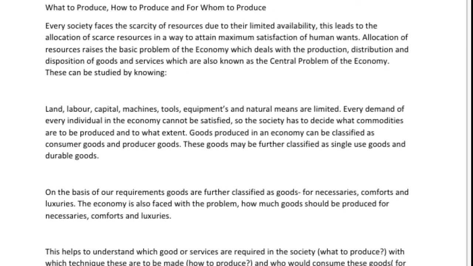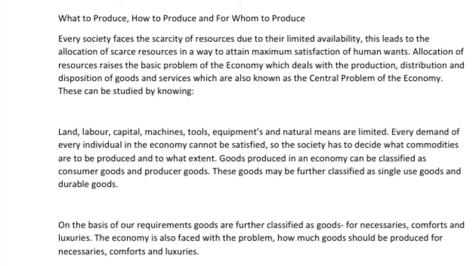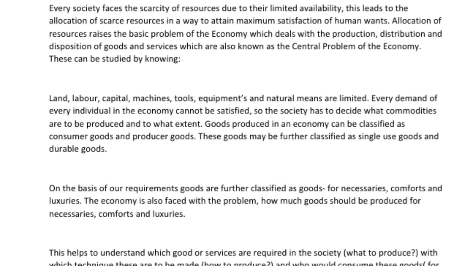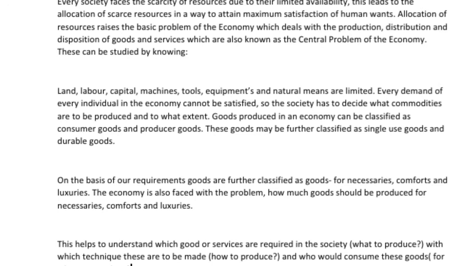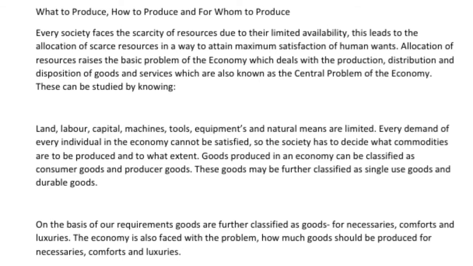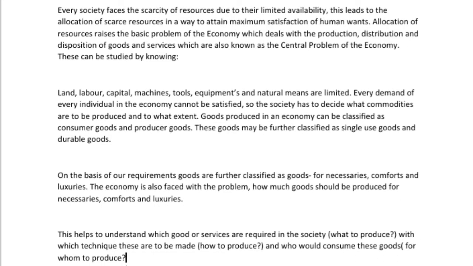Every society faces the scarcity of resources due to their limited availability. This leads to the allocation of scarce resources in a way to attain maximum satisfaction of human wants. Allocation of resources raises the basic problem of the economy, which deals with the production, distribution and disposition of goods and services, which is also known as the central problem of the economy. These can be studied by knowing that land, labor, capital, machines, tools, equipment and natural means are limited.